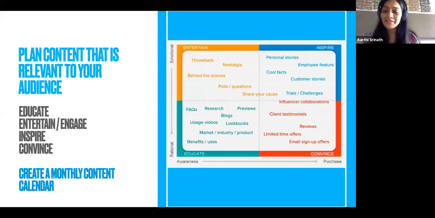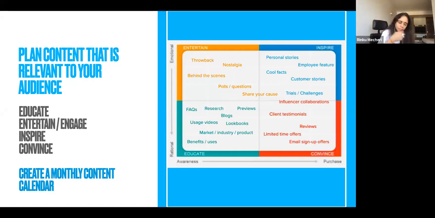Yeah. So you see, you have these different types of content, right? Content which does one of these 4 functions and engages with the customer either from an awareness or purchase or rational or emotional angle. And all of these types of content are very important. So it's important that you plan a monthly content calendar where you tick off different boxes of content for you, which again will tie back to your marketing goals.